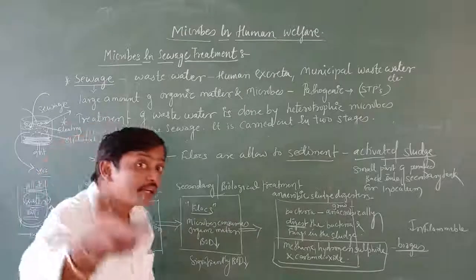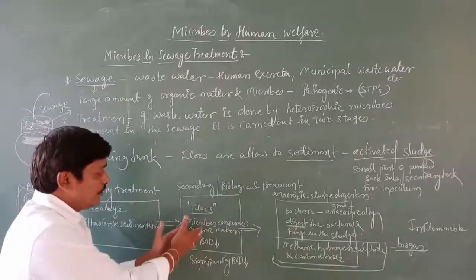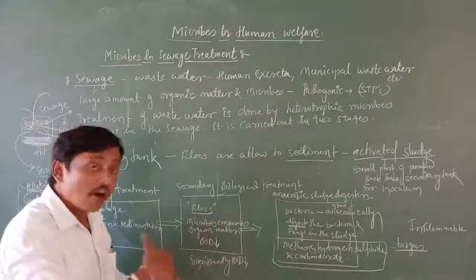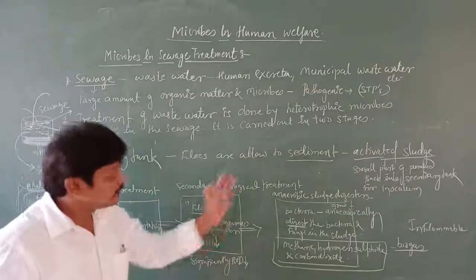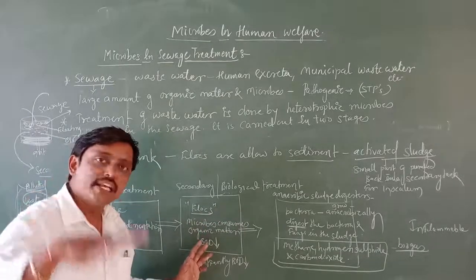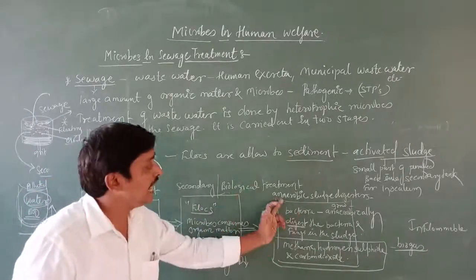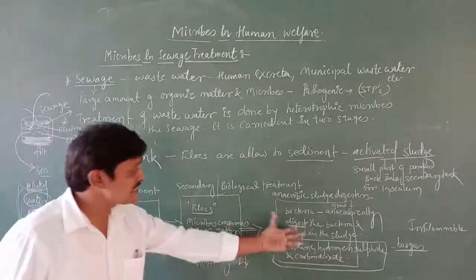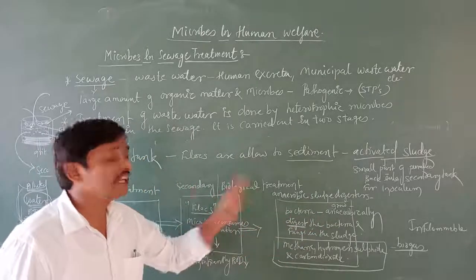And in that particular tank, the first tank, microbes and bacteria are going to consume the organic matter. Here, after reducing the BOD, we pass this water into the anaerobic sludge digester. This tank is also called the secondary biological treatment.